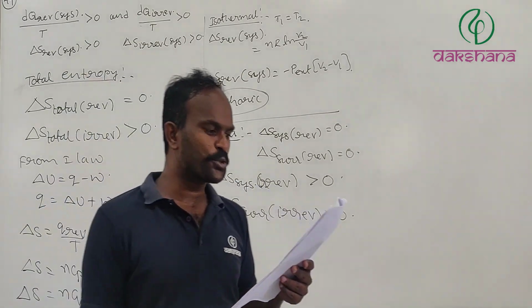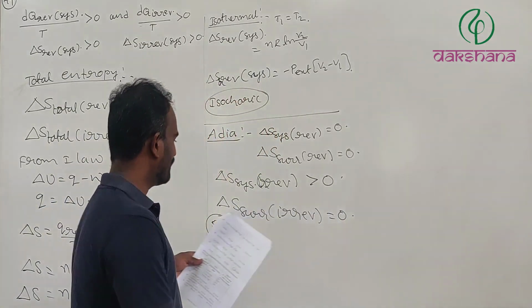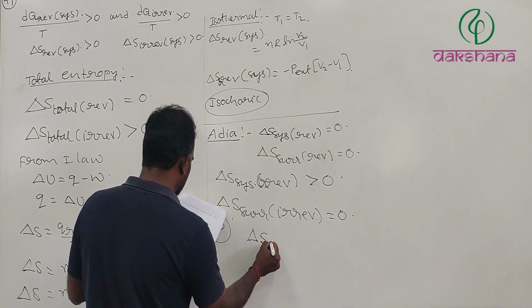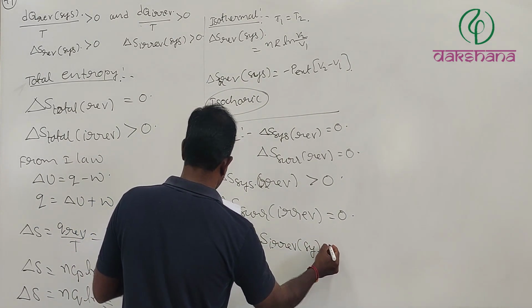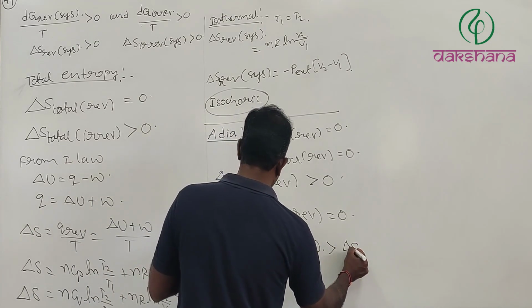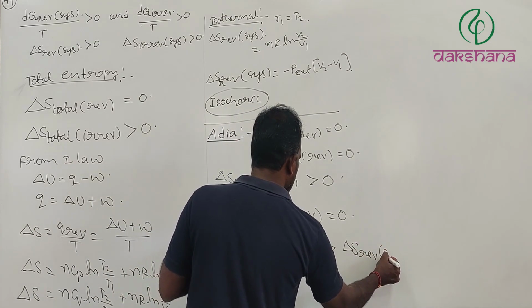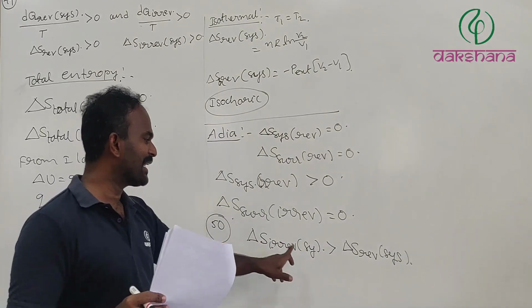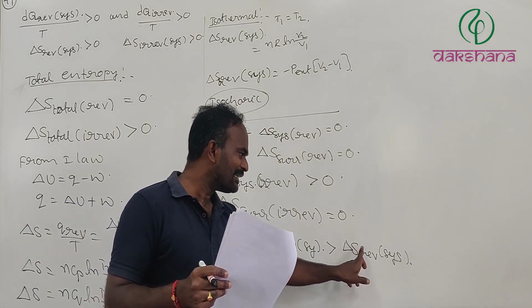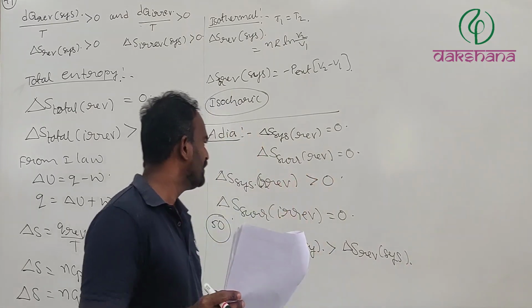Next, question number 50. For which of the following options is delta S irreversible system greater than delta S reversible system?